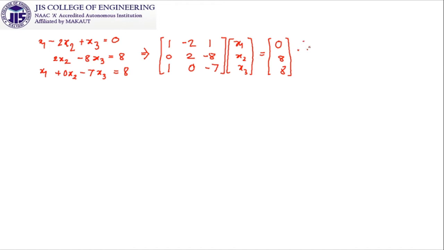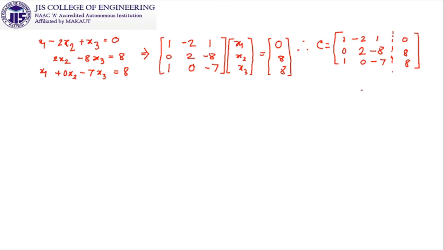So from this we get the augmented matrix C, which is nothing but 1, minus 2, 1, 0; 0, 2, minus 8, 8; 1, 0, minus 7, 8. Someone gives this dotted line, someone gives a slash. You can give it as you want, but the things have to be clear to you. So this is our augmented matrix.